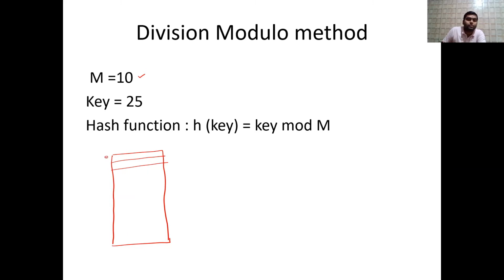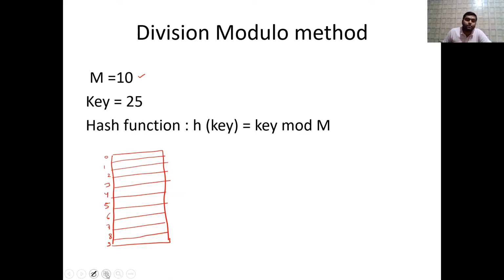So let us assume this is 0, this is 1, and this is 2, this is 3, and this is 4. So these are the indexes. This is 5, 6, then 7, then it is 8, and then it is 9. Okay, and the key, we are assuming what? 25. In the hash function, 25 is assumed so that h of key equals key mod m.